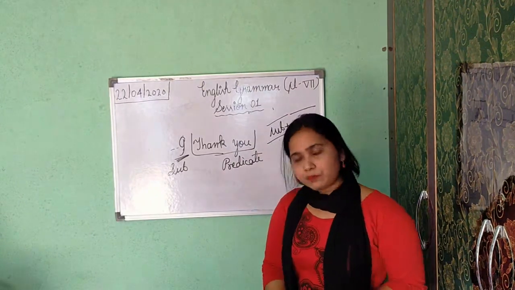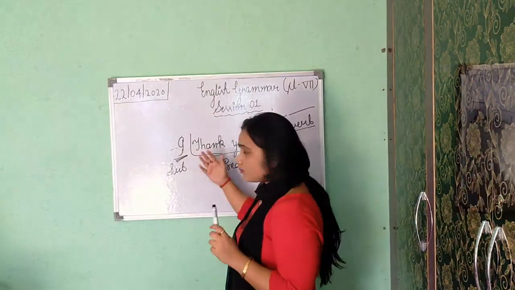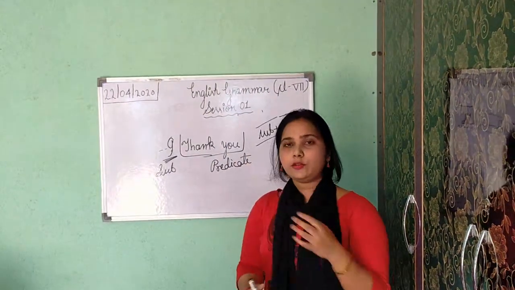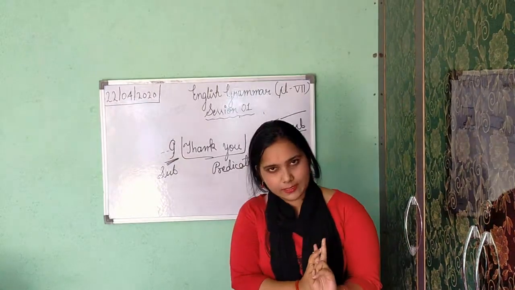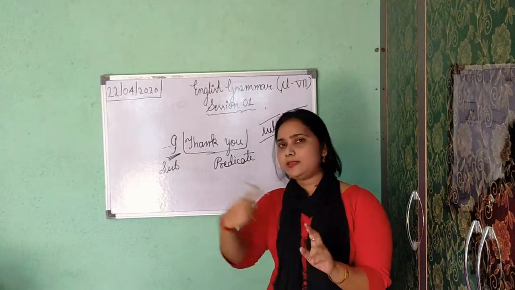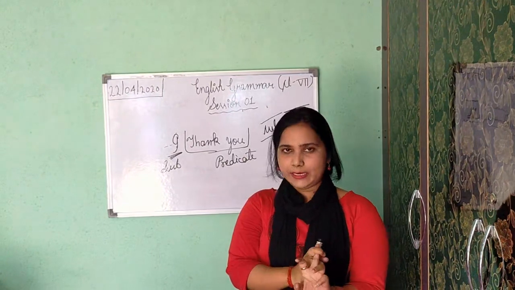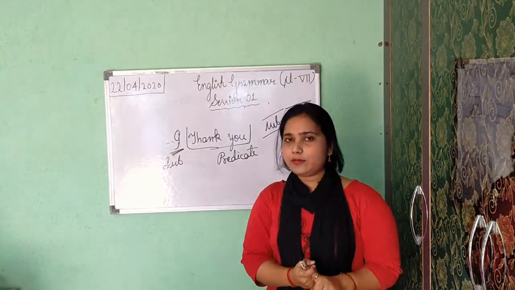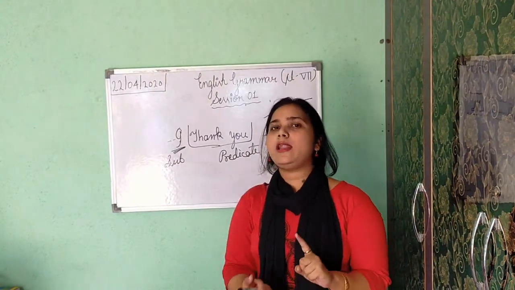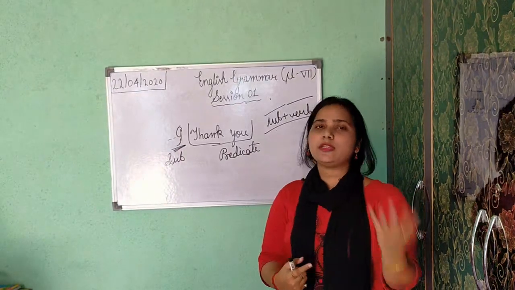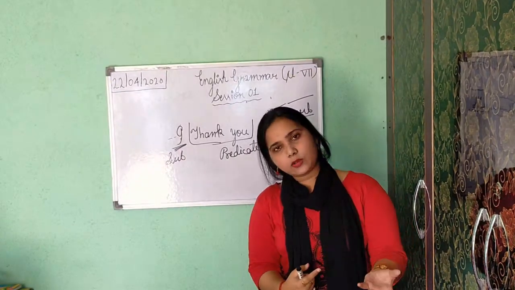Okay. Now after clause, parts of sentence. We have two parts of a sentence. The first one is subject and the second one is predicate. The doer of the action, the person who is doing the work in the sentence, is called the subject.